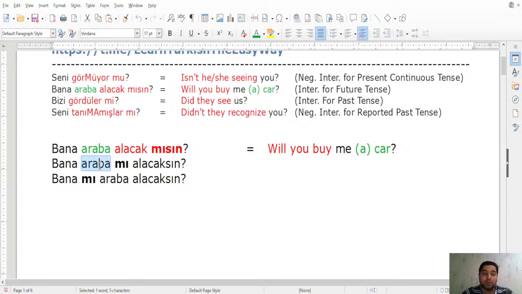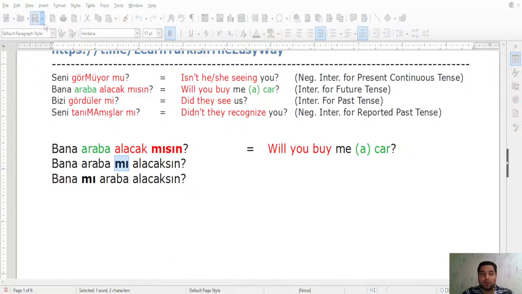I am wondering whether you are going to buy a car for me or something else, maybe a house, right? Bana araba mı alacaksın, yoksa ev? So when we place the question word mı after araba, our interrogation is about what exactly you are going to buy. Araba mı or something else?